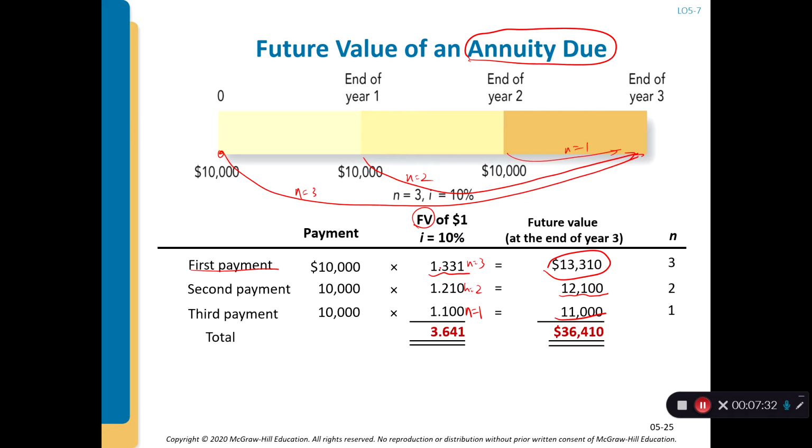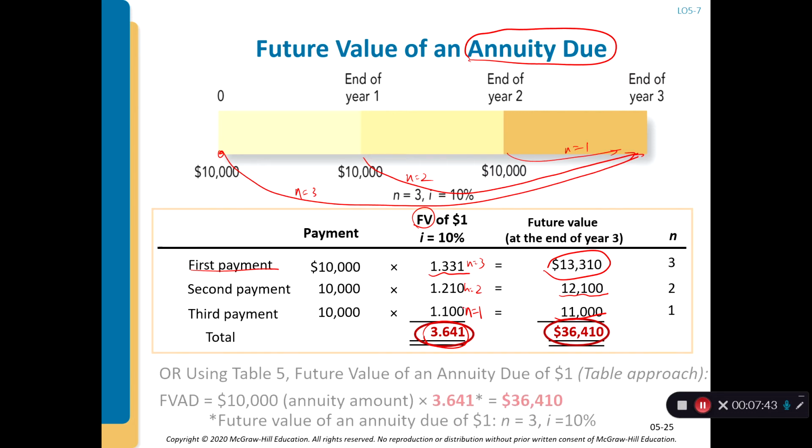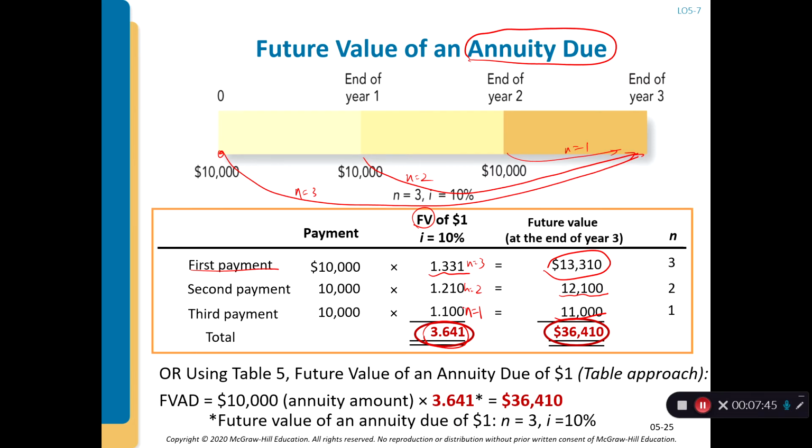If you add the future value factors together, the annuity due for 3 years at 10% return is 3.641. So smart people came up with a really good table, which in your book should be table 5. You call it the future value of annuity due of $1.